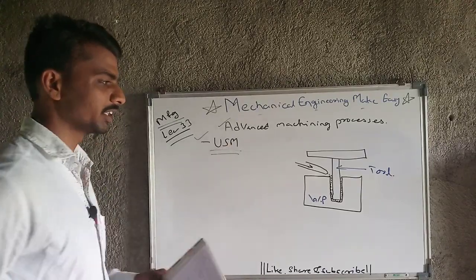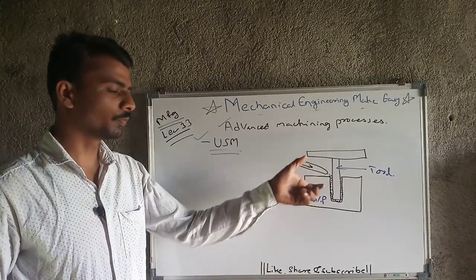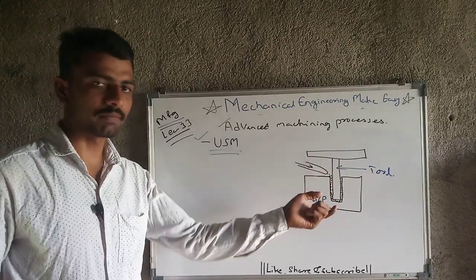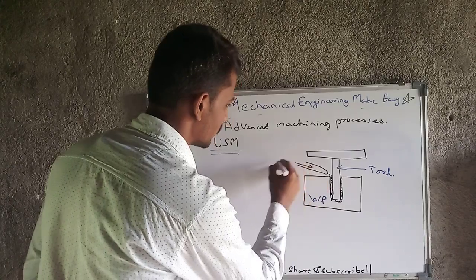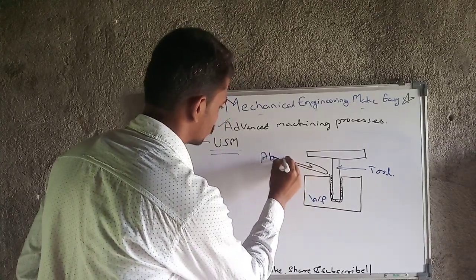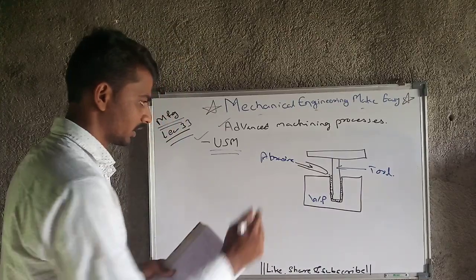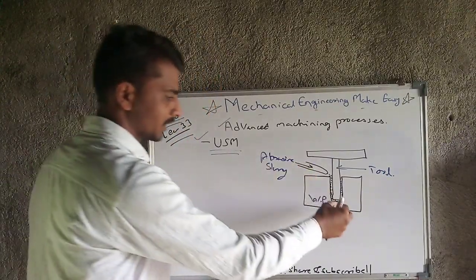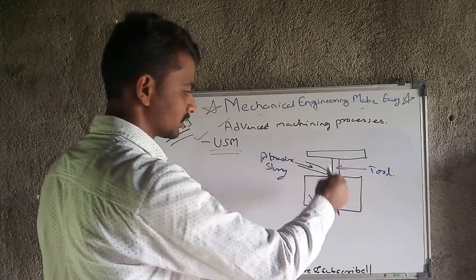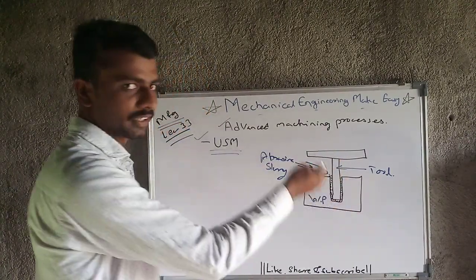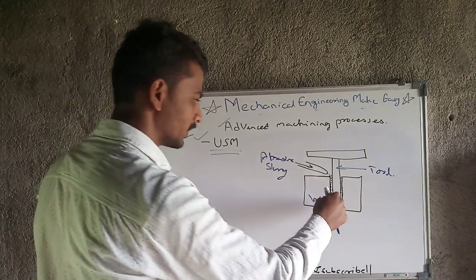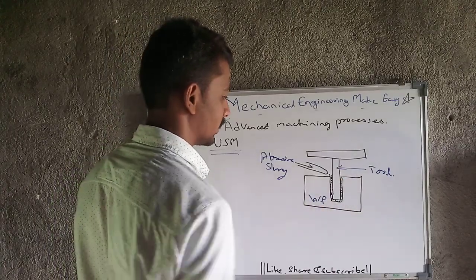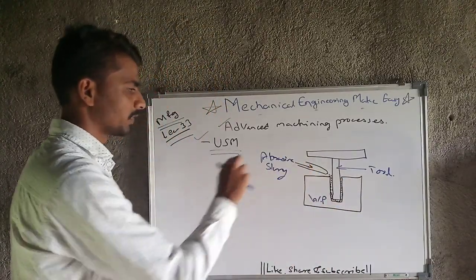Ultrasonic vibrations will be created, and because of those vibrations, the abrasive slurry is passing from here. The abrasive particles present here penetrate and release, penetrate, release, and because of this the cutting action will happen, and the material will be removed from here. This is the basic principle of ultrasonic machining.